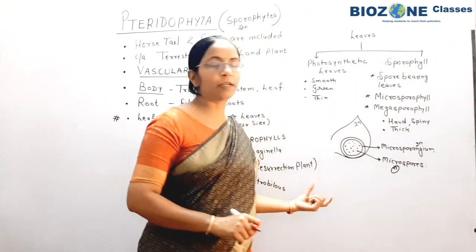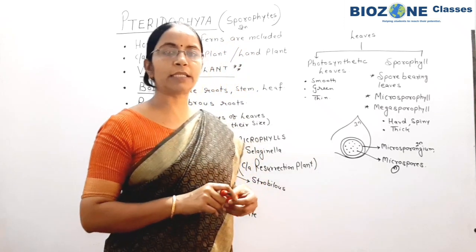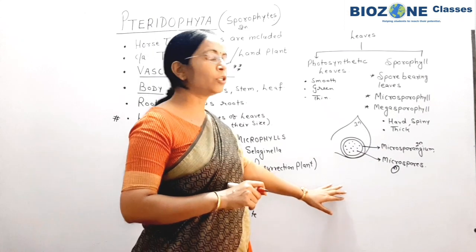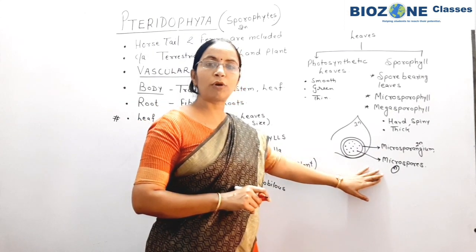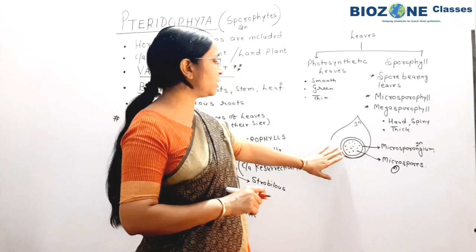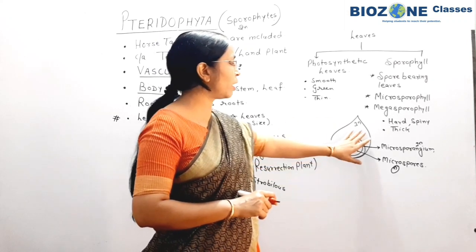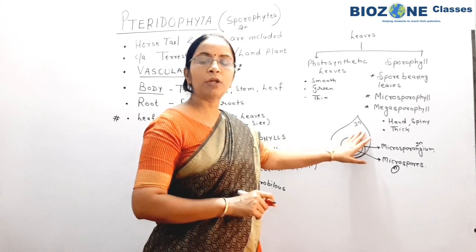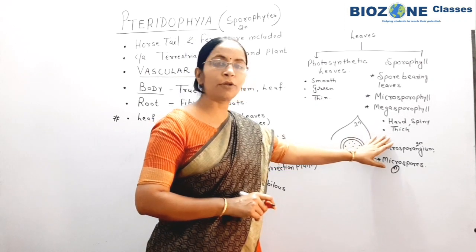So in pteridophyta, nearly like what you have studied in angiosperms in the second chapter of class 12, that is the reproduction in flowering plants, the anther shows the presence of 4 microsporangia. Similar kind of microsporangia and structures are present, but in pteridophyta the microsporangia are located on the lower surface of the microsporophyll. Clear? So this part you remember.